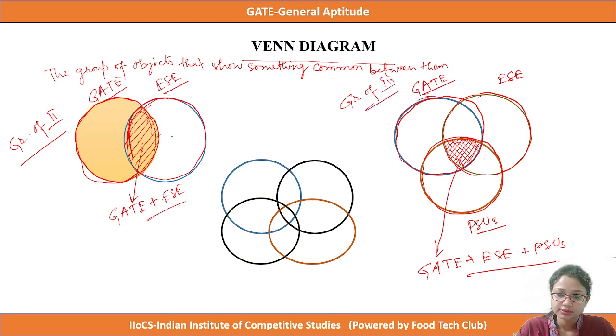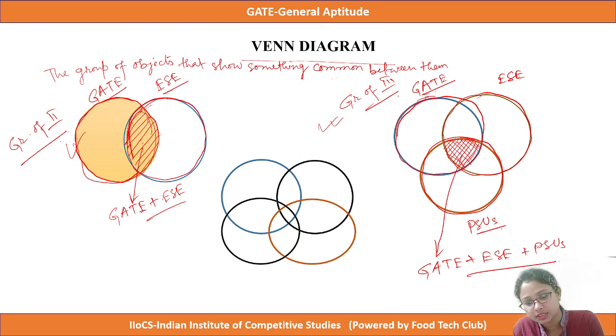In GATE, generally the group of 2 and group of 3 concepts come, and the group of 4 concept is very rare, but still we have to know it.